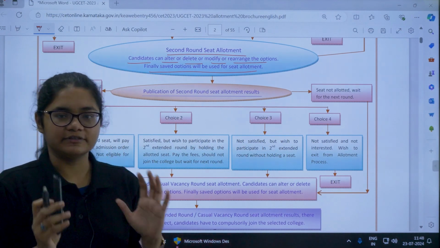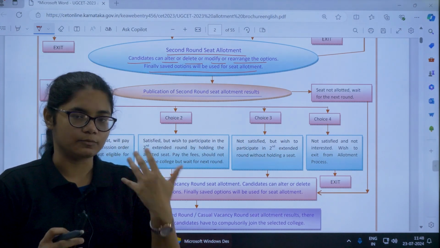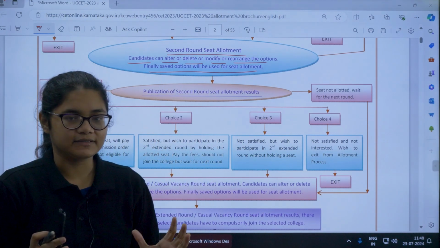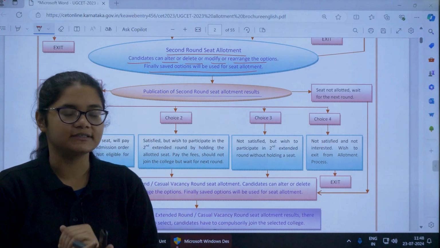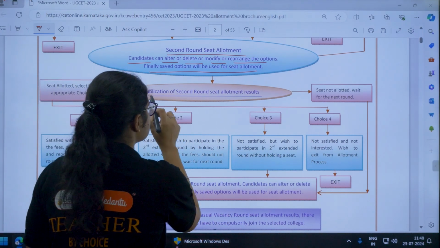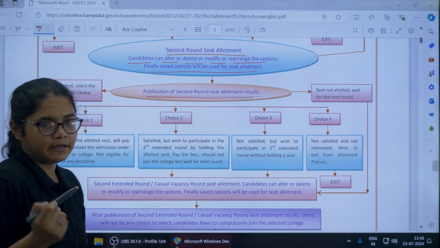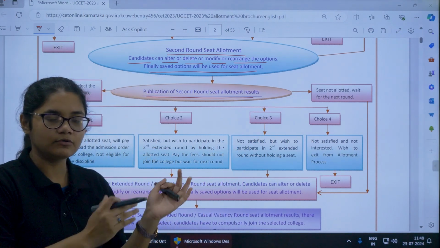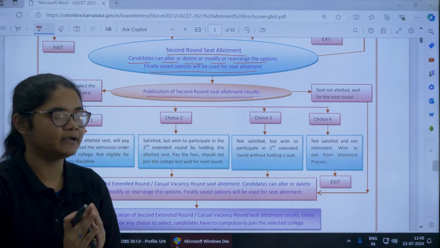So once the first round is over, again you will have an option to modify your preference list, to add or remove any colleges, any courses you want. Now after this, again what will happen? Publication of second round seat allotment results will take place. Very similar to the first round. So now the second round seat allotment will be taking place.